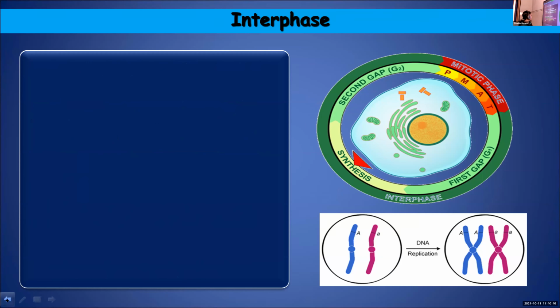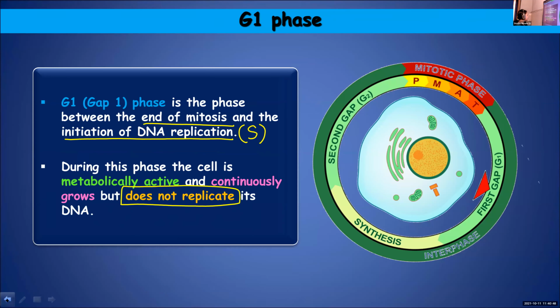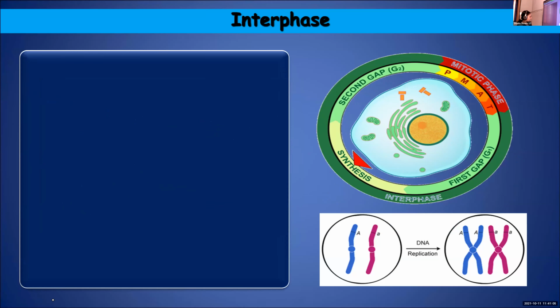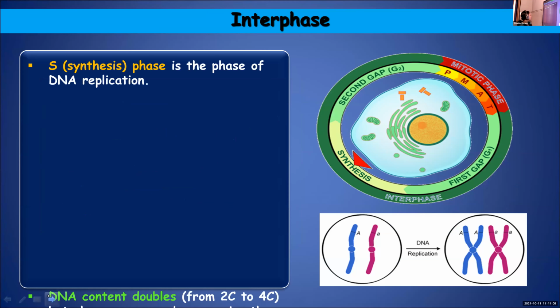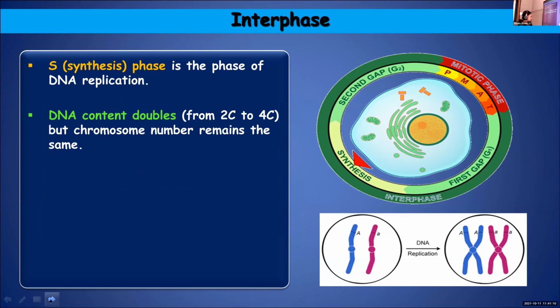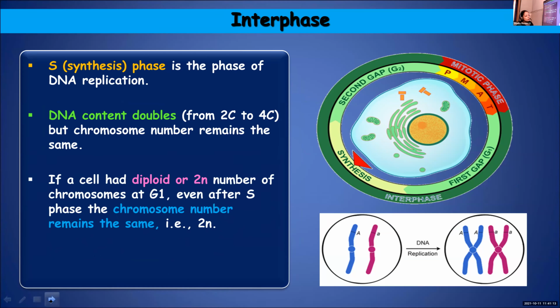So once again, I will just quickly recap all the points that we said. G1 phase or gap 1 phase is the phase between the end of mitosis and the initiation of DNA replication. And during this phase, the cells will remain metabolically very active. They grow but do not replicate their DNA. And when does the replication of DNA take place? That is during synthesis phase. But the point to be remembered is when I say DNA replication is taking place, the number of DNA is not getting increased, only the content is getting increased.